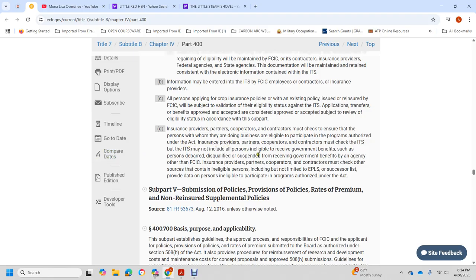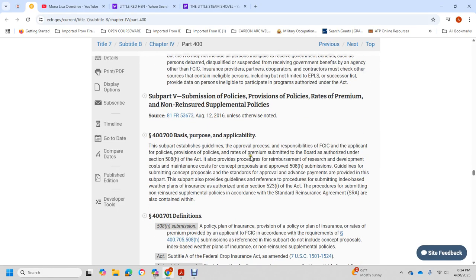The ITF may not include with the all persons ineligible to receive the government benefits such as the person disbarment, disqualified, suspend with the receive the government benefits agency of the Federal Crop Insurance Corporation. Insurance with the provided with the partners cooperative with the contractor must check with the other source of the containing ineligible person will include but not limited to the APLS or the successor list of the provided data with the person eligible to participate in the program authorized under the Act.